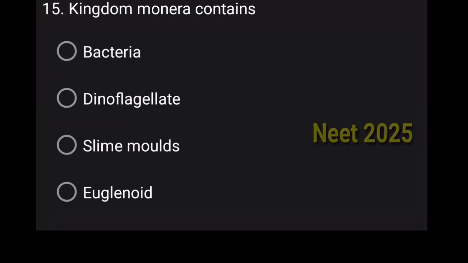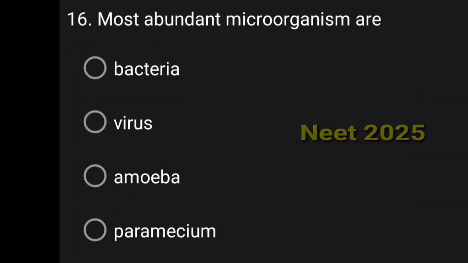Now the next question. Kingdom Monera contains all the prokaryotes. You know that, I guess. So the answer is option A, that is bacteria, because bacteria is a prokaryotic organism, right? Most abundant microorganisms are, that is A, bacteria. Bacteria is the most abundant organisms which is actually present everywhere, right? It is invisible, but it is present everywhere. So the answer is A, bacteria.